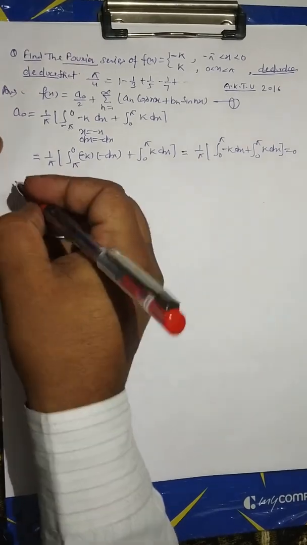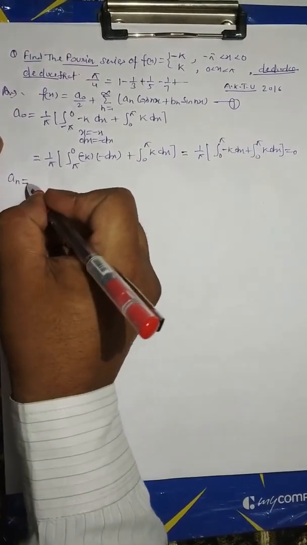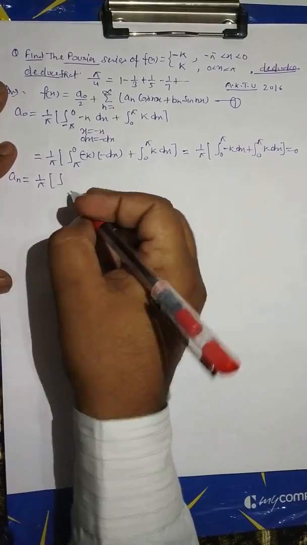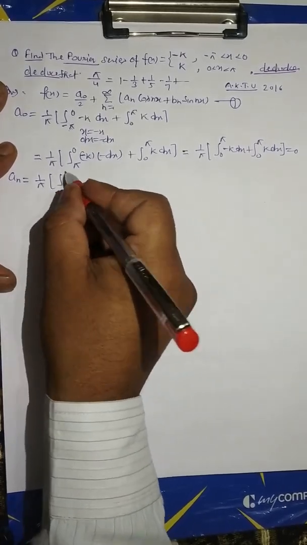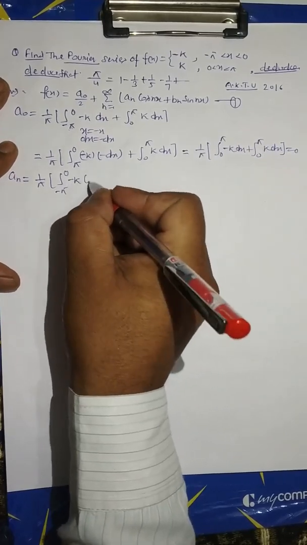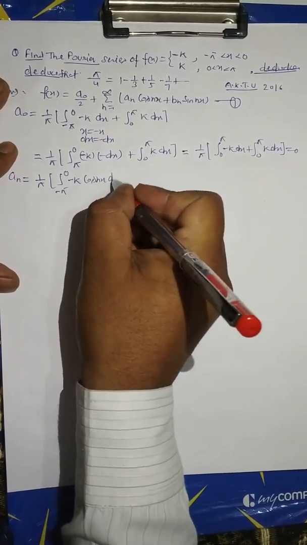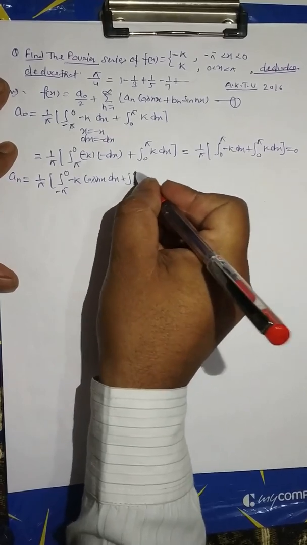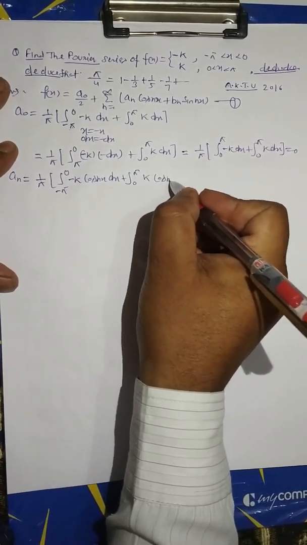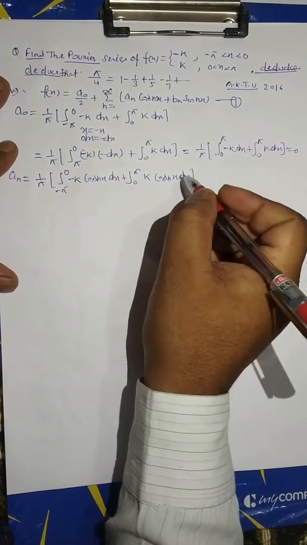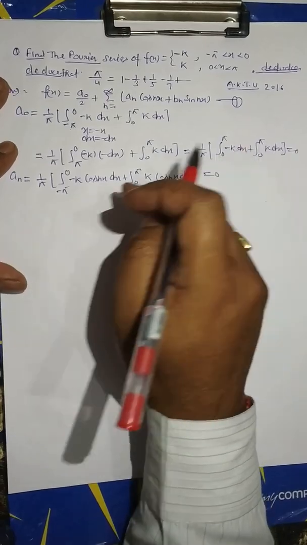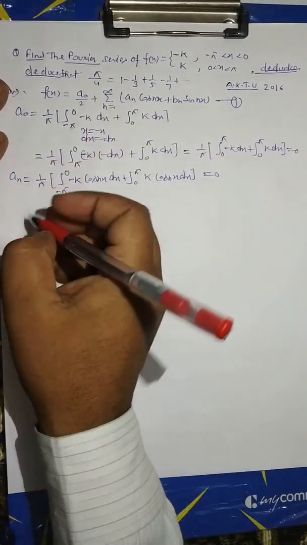Now an equal 1 upon pi, minus pi to 0 of minus k cos nx dx plus 0 to pi of k cos nx dx will also be 0, as well as by the above procedure.